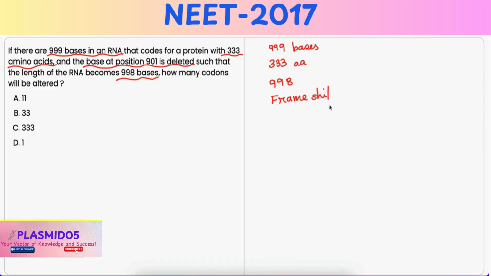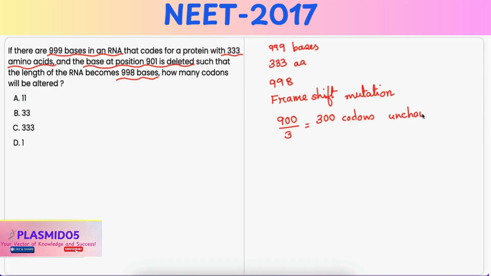And this deletion causes a frame shift mutation, that is, altering the reading frame from the point of deletion onwards. So the effect of the frame shift mutation would be that the codons before position 901, that is 900 divided by 3 equal to 300 codons, remain unchanged. The codon at position 901 and all its subsequent codons would be affected.